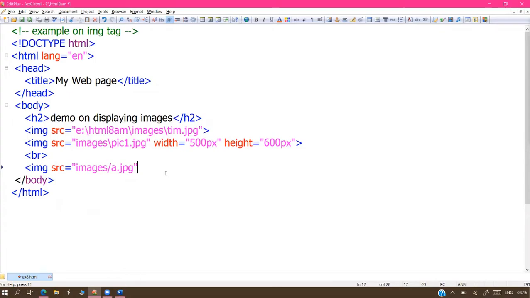Next one, I want to set the title for the image. So what is the title, sir?